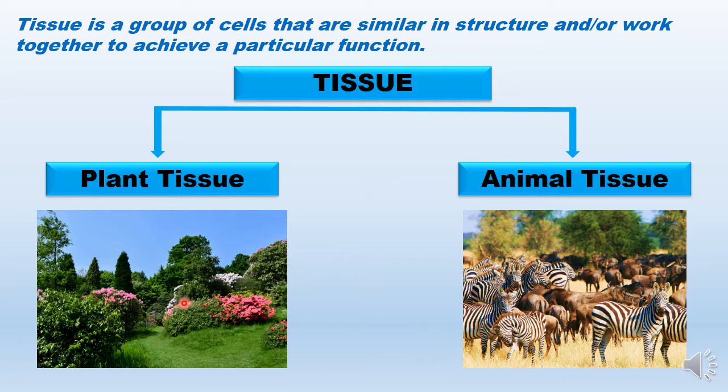And now we have understood that plants and animals lead very different lives. They have different growth patterns, different modes of nutrition. So obviously the underlying tissue will be very different. So we will study them separately.